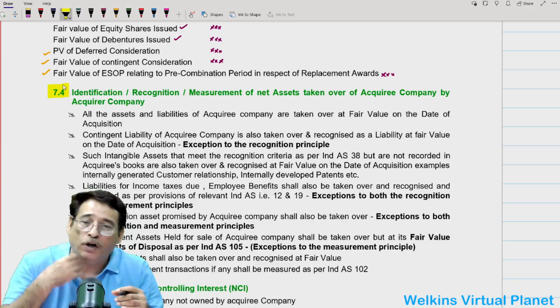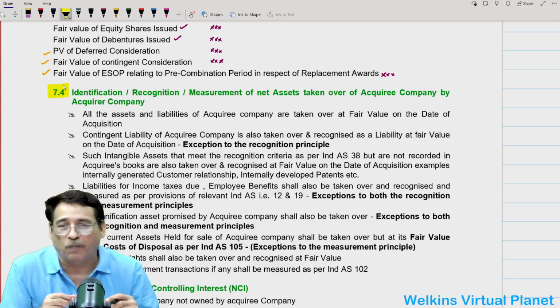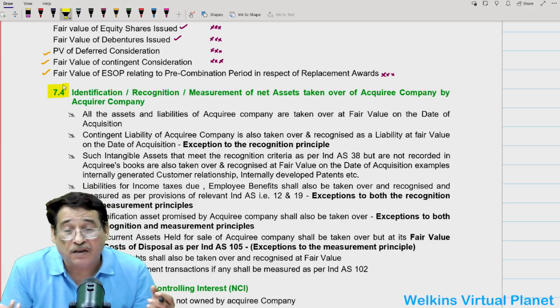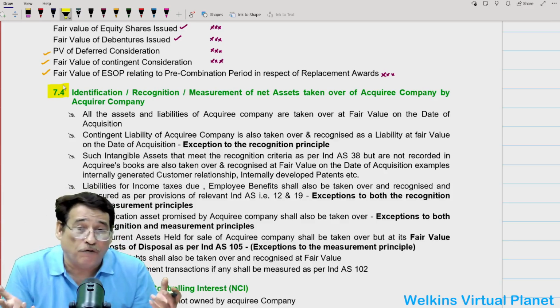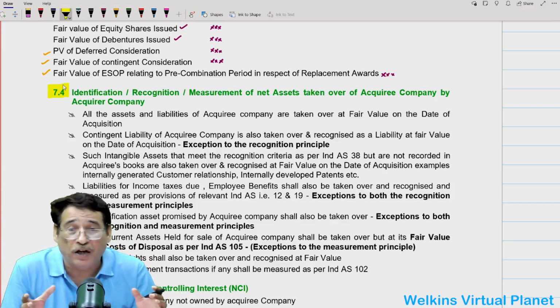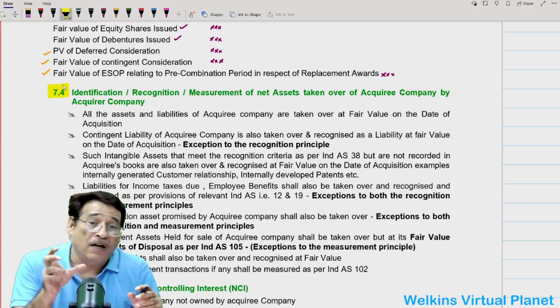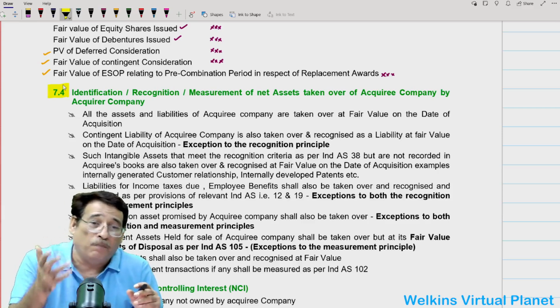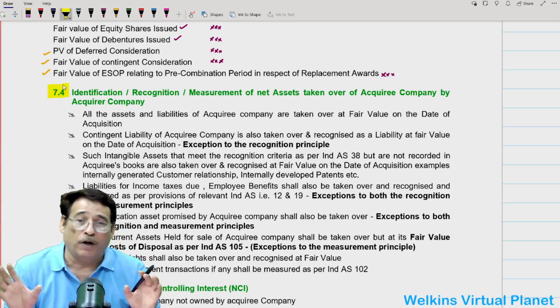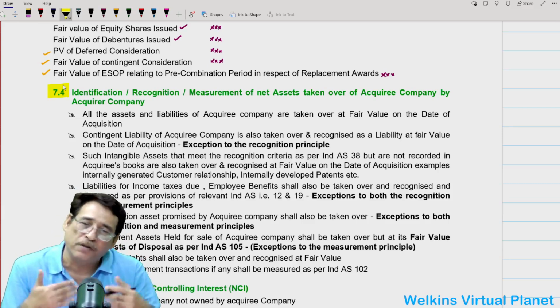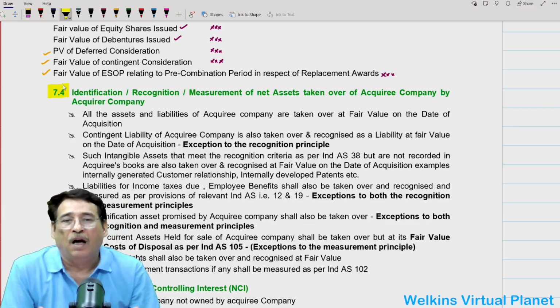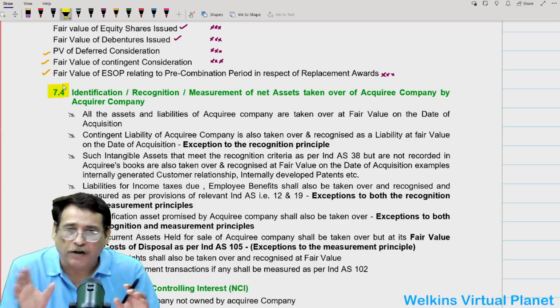Whenever I acquire control over the other enterprise, indirectly we are getting control of assets and liabilities. So we have to recognize and measure them at fair value. No doubt about that. 99.99% of all the assets and liabilities which are taken over will be recorded at fair value on the date of acquisition.